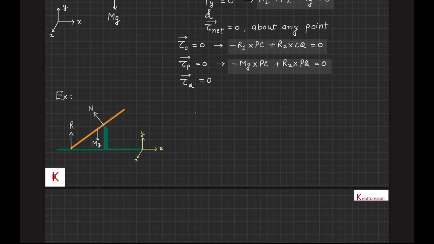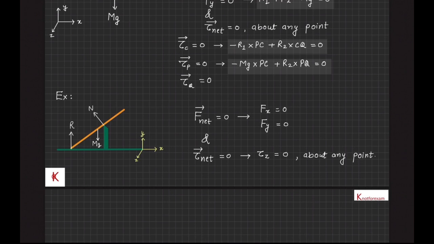Let's see another example. A rod of mass m resting on a wall. Since the rod is in equilibrium, it will be in translational equilibrium as well as in rotational equilibrium. Therefore, F net is 0, that means Fx is 0 and Fy is 0. Also, tau net about any point is 0 and its component along the z-axis is 0, which gives the required equations.